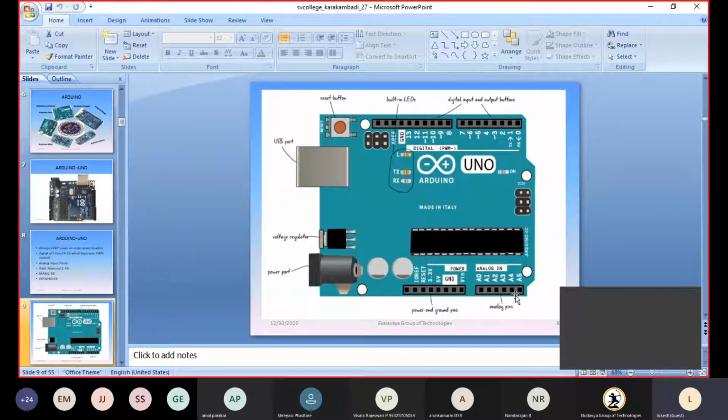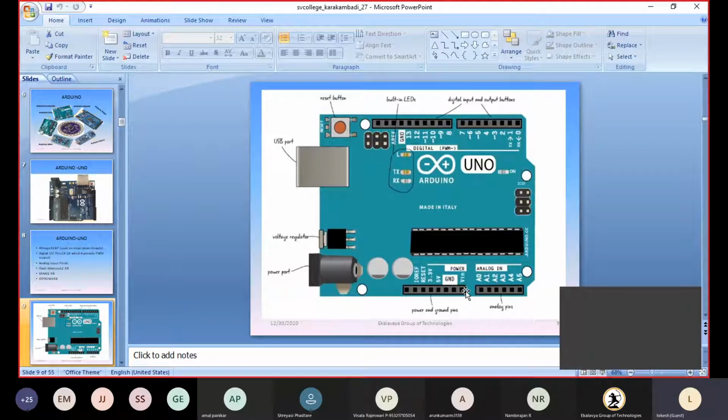Next, these are the analog pins A0 to A5, so these are six analog pins. These are the power and ground pins. If an external power supply is required, then we can connect to the 3.3 volts and 5 volts. So from the Arduino, I can take 3.3 volts or 5 volts. And these are the ground pins.